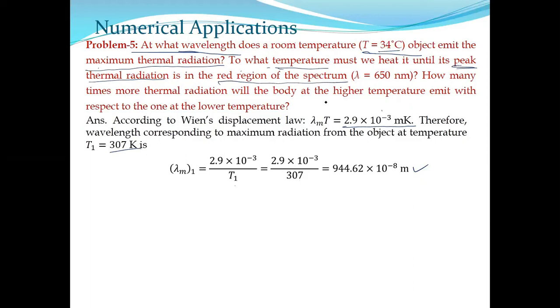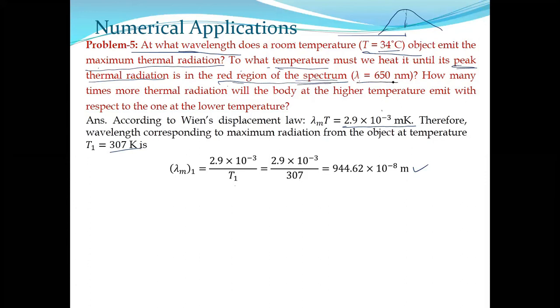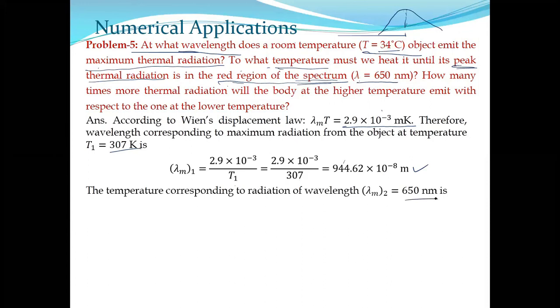And we have discussed that the only wavelength that is visible is the peak. So the peak is visible. Here it says that the red region of the spectrum is observed. That means this is lambda m. So lambda m is actually supplied in the second part, and you have to estimate the temperature. Just the reverse question. Lambda m is supplied as 650 nanometer, that means 650 into 10 to the minus 9 meter. You have to estimate temperature. Easy. So you will directly get it in Kelvin.